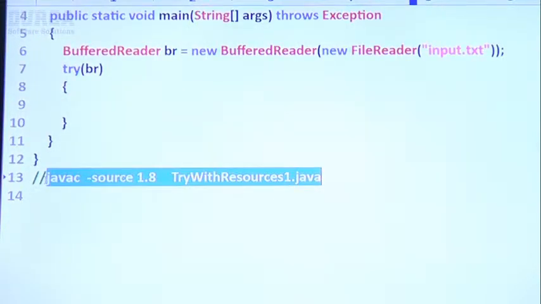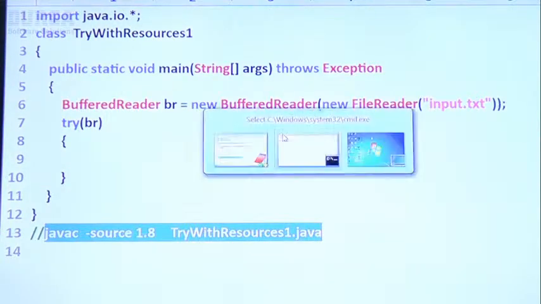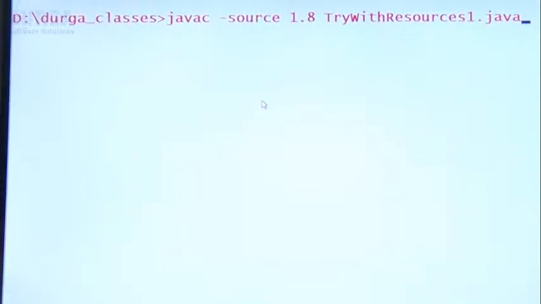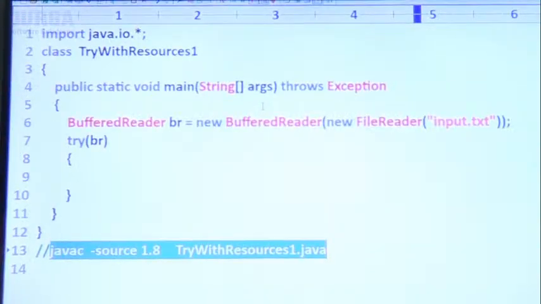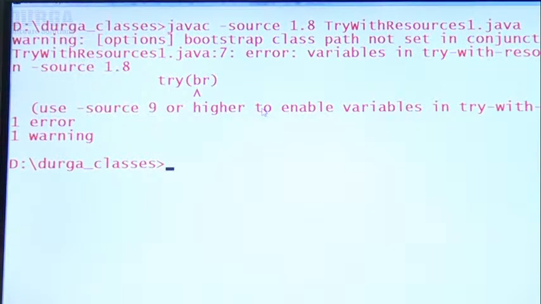Remember this. If you want to compile the code according to 1.8 version, we have to compile like this, because in my system 1.9 is there, sir. That's why. Now have a look once, sir. javac -source 1.8 TryWithResources1.java. We compile this program according to 1.8 version.